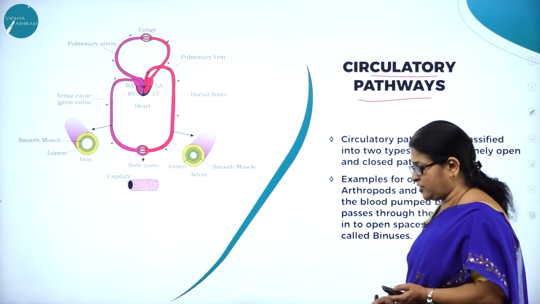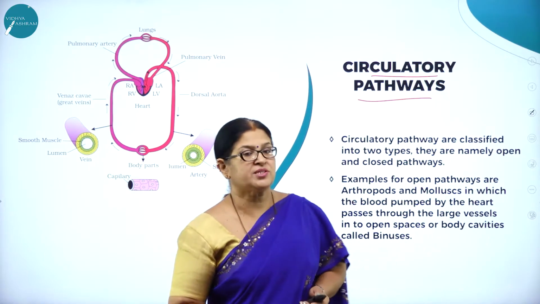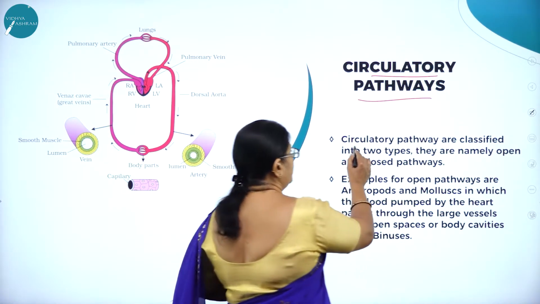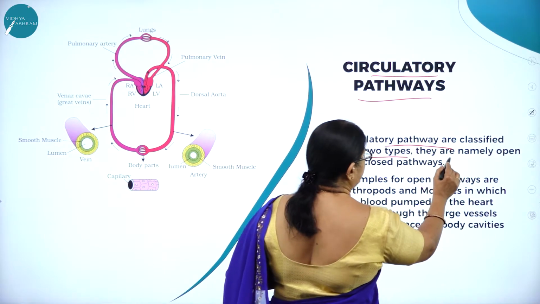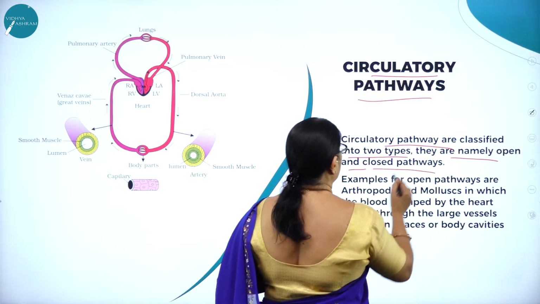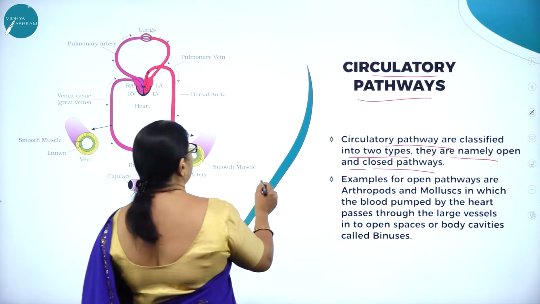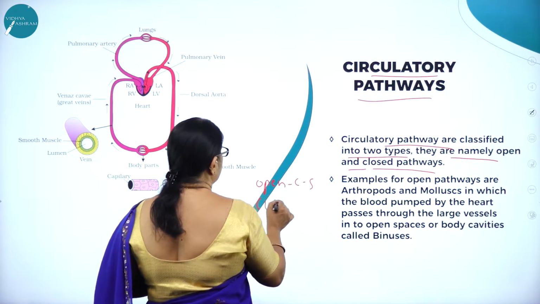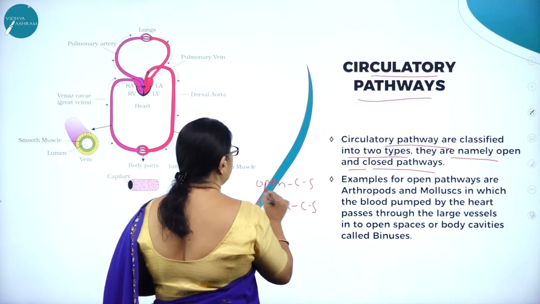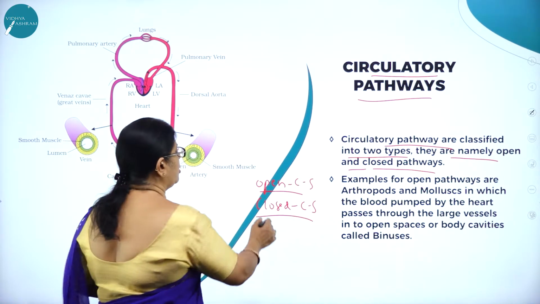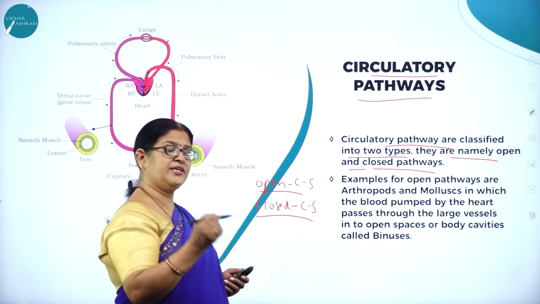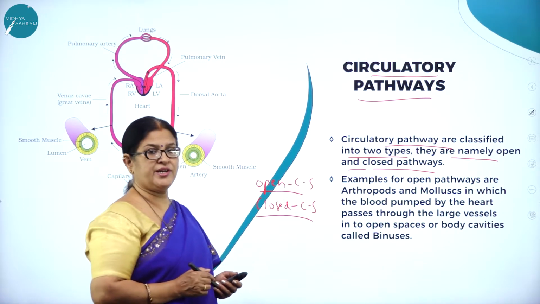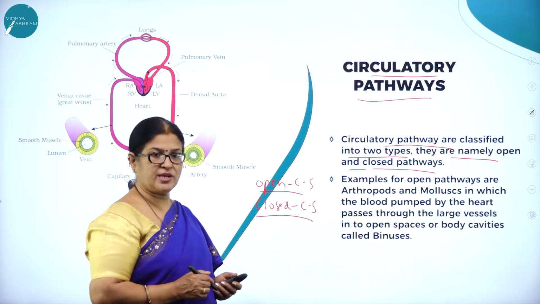As we all know, the circulatory pathways are classified into two types. They are namely open and closed pathway. For example, what do you mean by open circulatory system and closed circulatory system? In our body, it is called closed circulatory system. So what is the difference between the open circulatory system and the closed circulatory system?